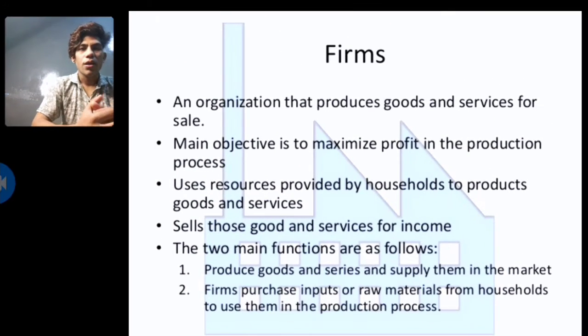Firm, an organization that produces goods and services for sale. Its main objective is to maximize profit in the production process. It uses resources provided by the household to produce goods and services, and sells those goods and services for income. The two main functions are as follows. First is to produce goods and services and supply them in the market. Second is that the firm purchases inputs or raw materials from the household and uses them in the production process.